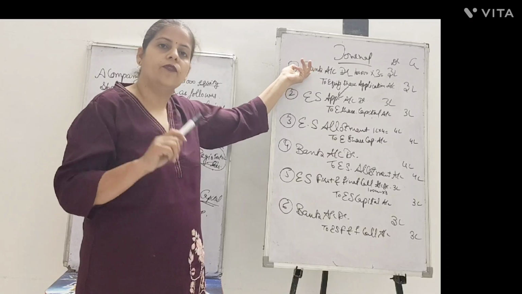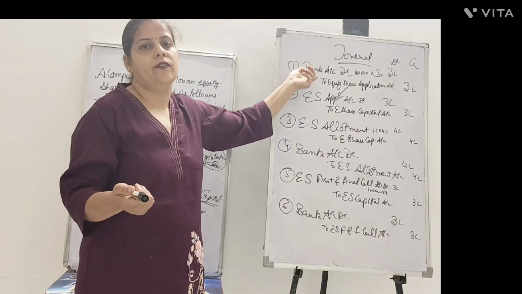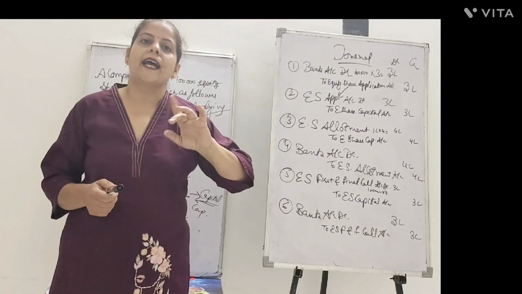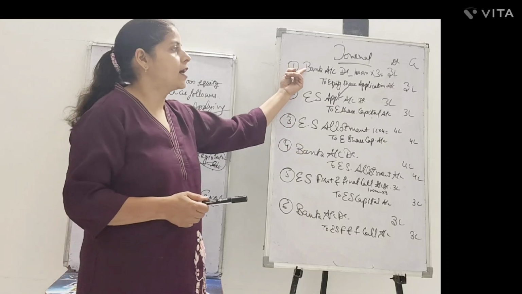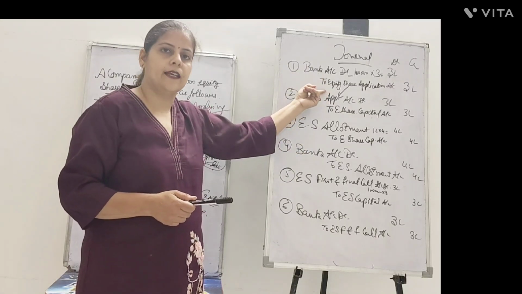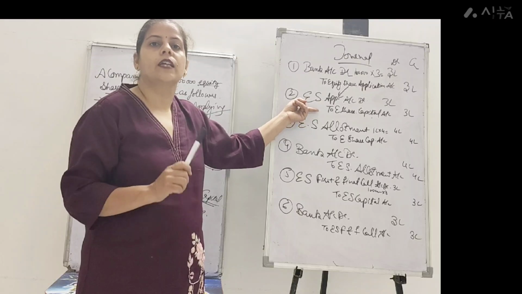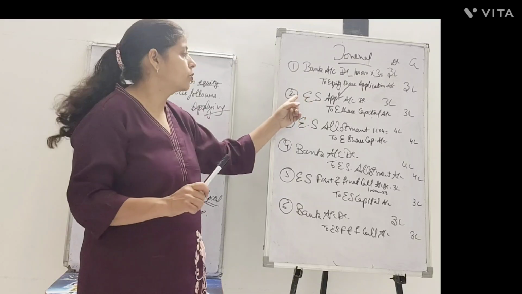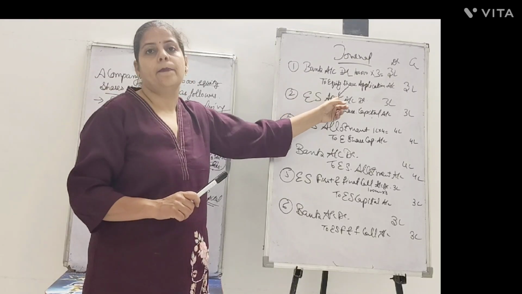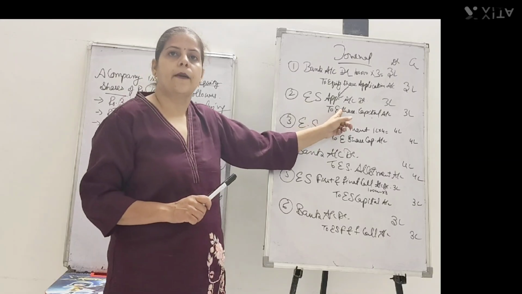Firstly, we receive what money? The people who have applied for the shares would apply with the application money. So bank account debit to equity share application account. That application money is then transferred to which account? Equity share capital account. So the narration would be: being application money transferred to capital account.